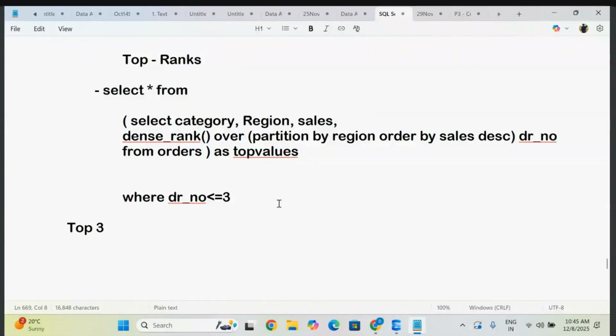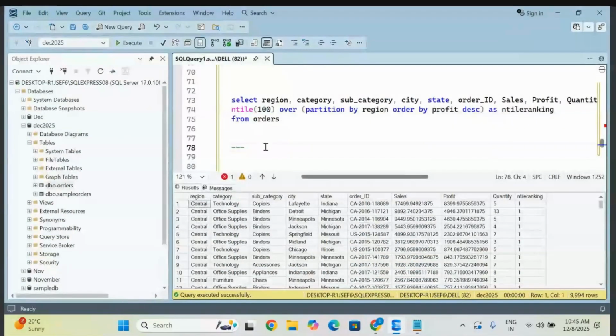Now understand how we can write the same thing, nothing bigger. It is very important whenever you want to achieve any top values, top 3 or top 5. In such cases, they will ask you for top N or bottom N, and we will check that scenario also. First, let me make you understand this basic one.